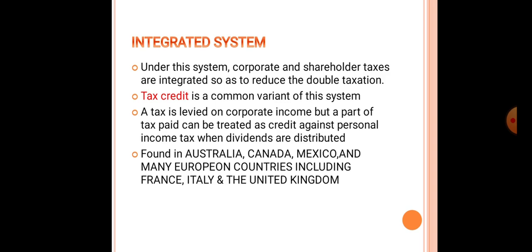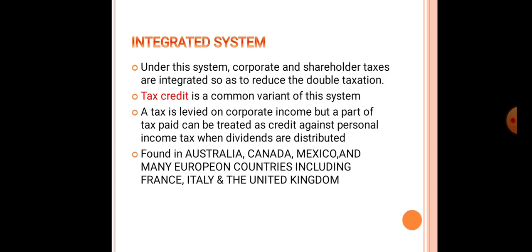Tax credit is a common variant of this system. A tax is levied on the corporate income, but a part of the tax paid can be treated as a tax credit against the personal income tax or dividend tax when dividends are distributed. Undoubtedly, the corporate tax is being charged, but a part of it is given as a credit against the dividend tax, so the tax burden is reduced.